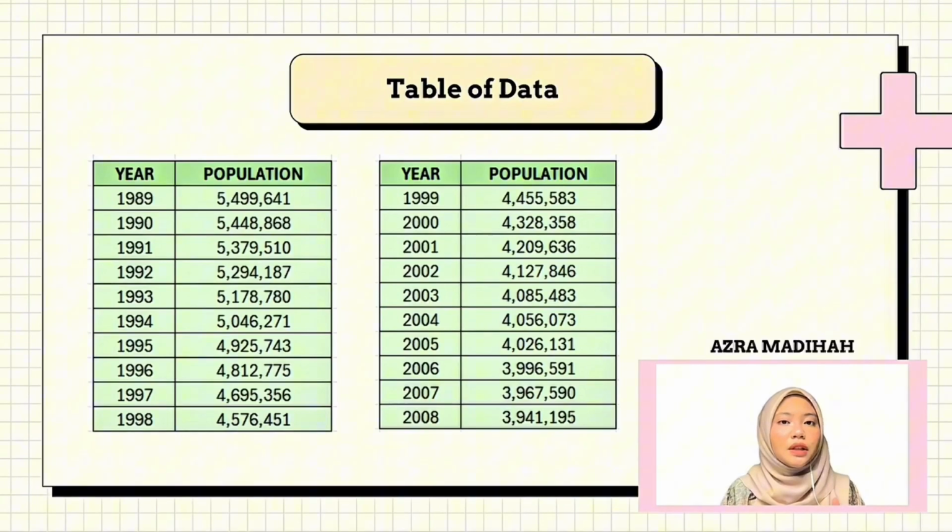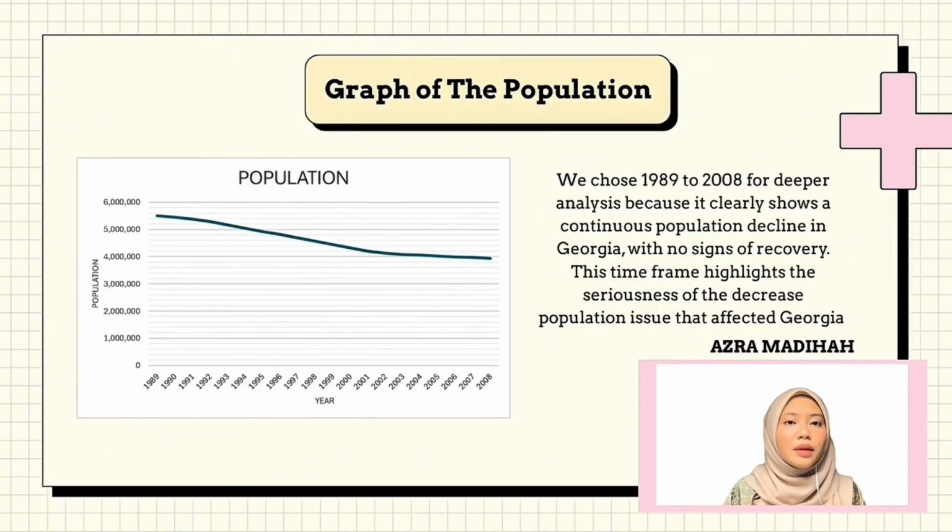Because of this significant drop, we choose to focus on the year 1989 to 2008 for the deeper analysis. This 20-year period clearly shows a continuous decline in population with no sign of recovery. We selected the time frame to highlight the population decrease issue that affected Georgia during those years.